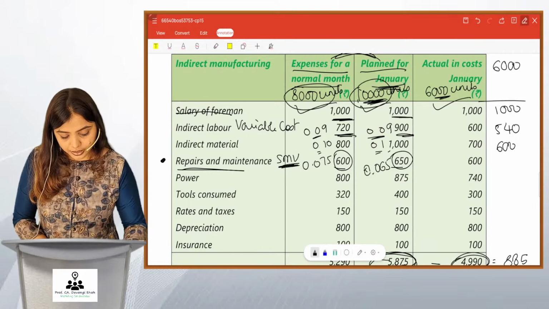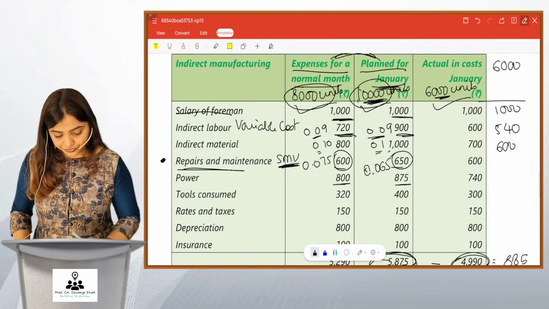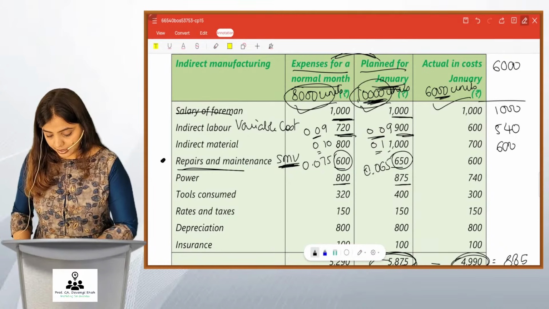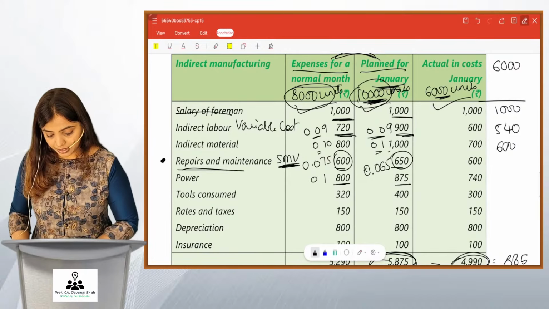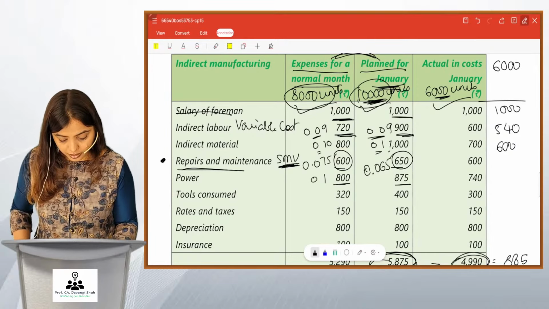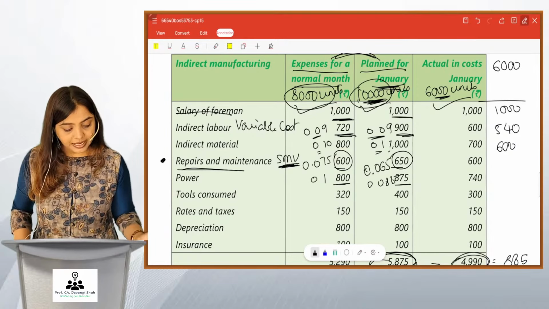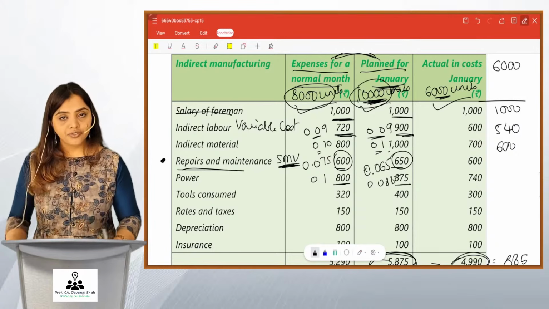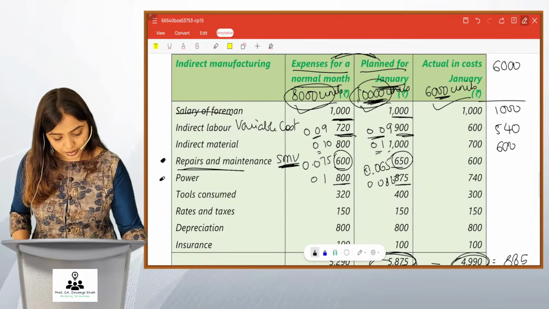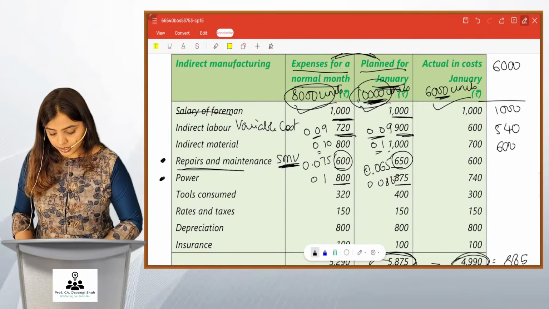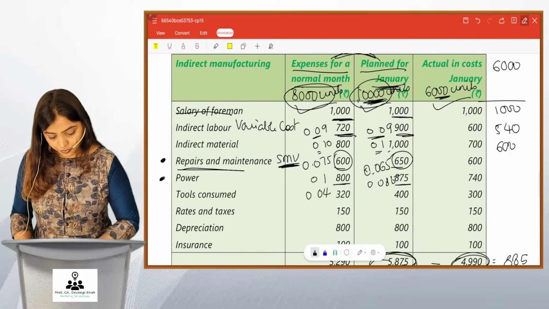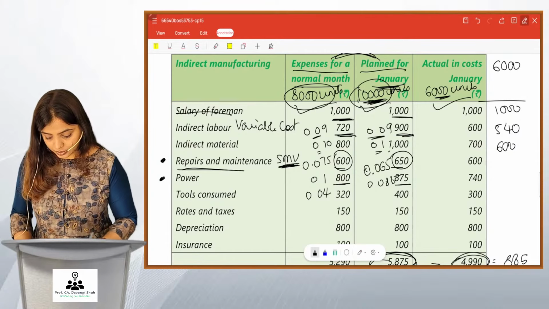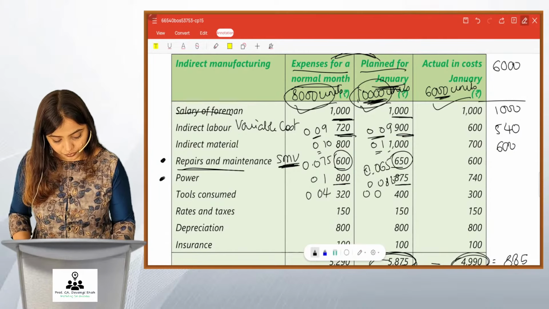Next is power cost. It is not fixed. 800 divided by 8,000, you get 0.1. And 875 divided by 10,000, you get 0.0875. Friends, even power is not fixed, not variable. It is semi-variable cost. Tools consumed. 320 divided by 8,000, you get 0.04. 400 divided by 10,000, you get 0.04.